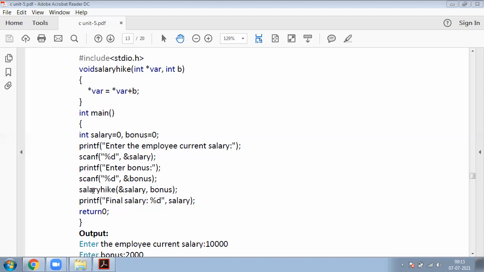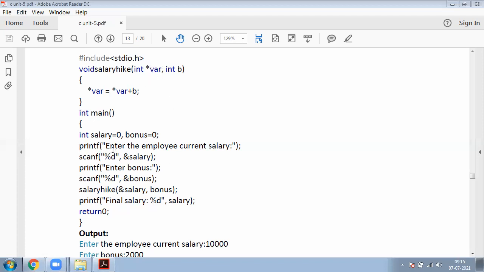Now this is the simple calculation, salary hike. So simply this is my function calling. Salary hike of ampersand salary comma bonus. Now what happened? Printf final salary percentage d. This is my function body, this is my function calling. This is my actual parameters, and this is my formal parameters.